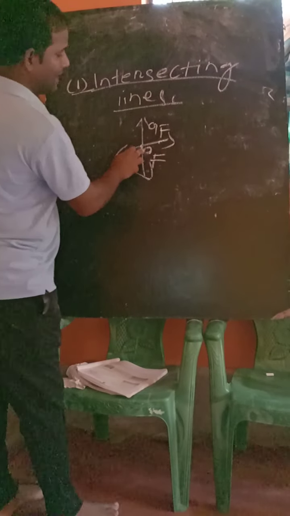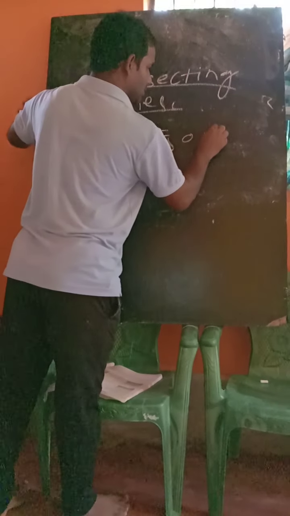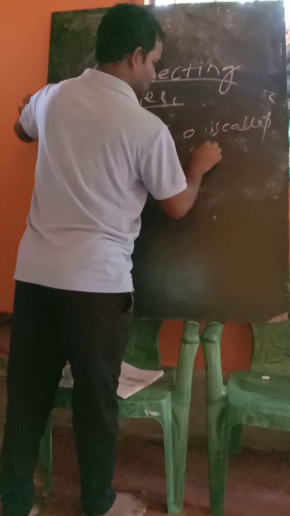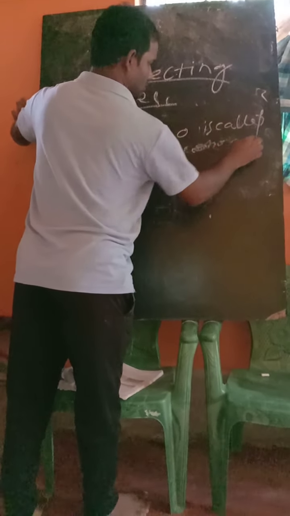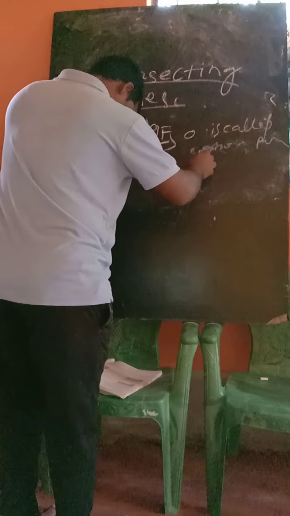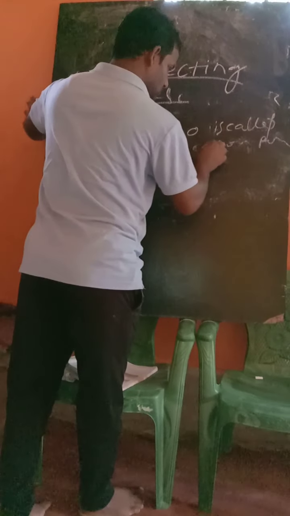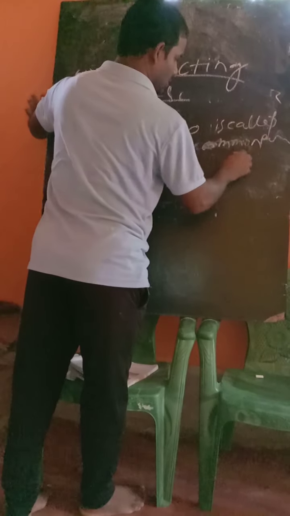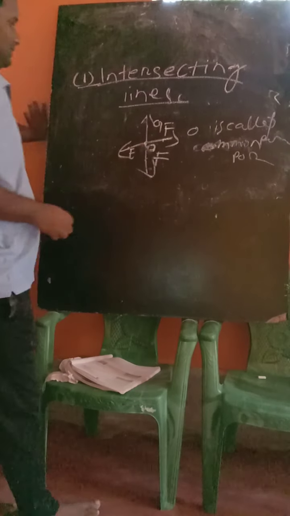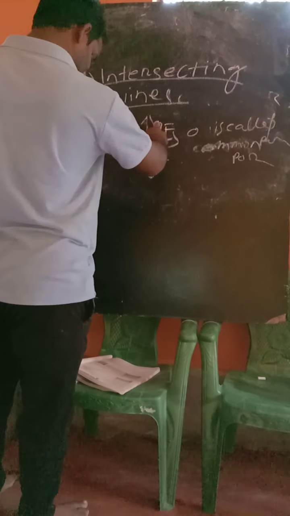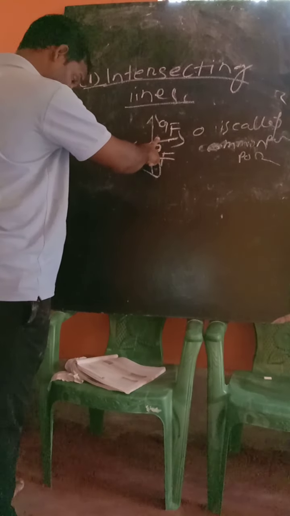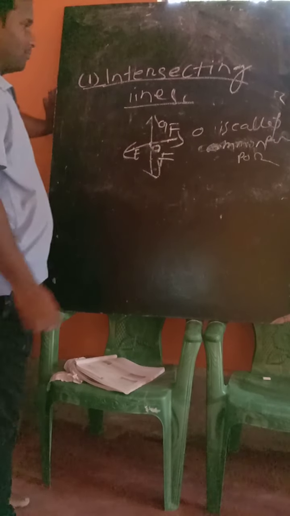These lines have only one common point. O is called the common point. So intersecting lines EF and GH are called intersecting lines. O is the point in common.